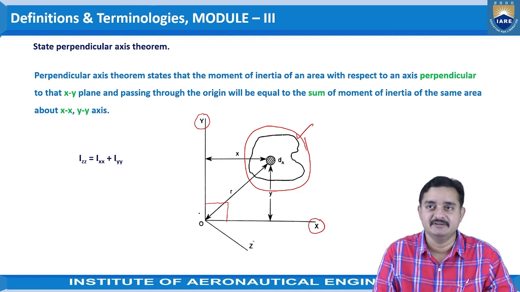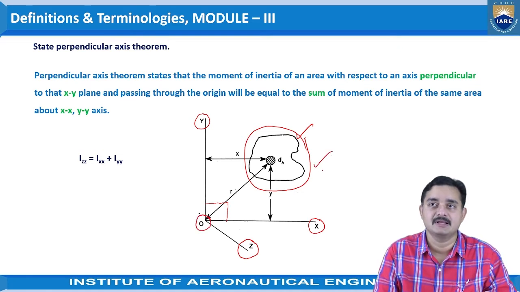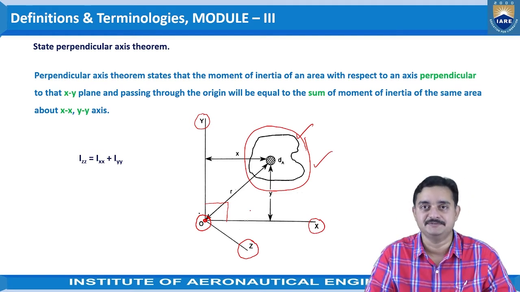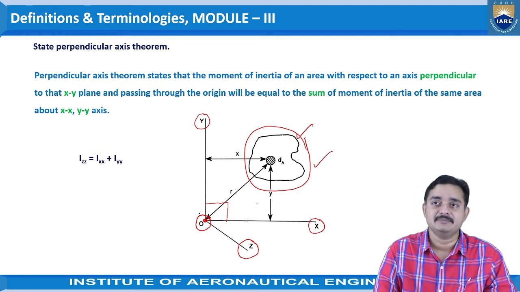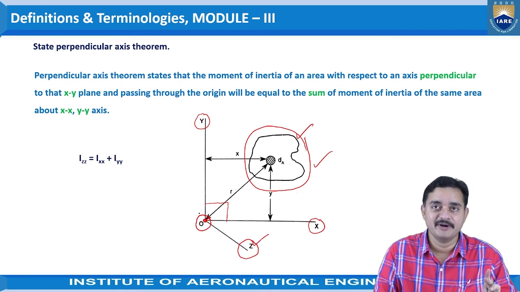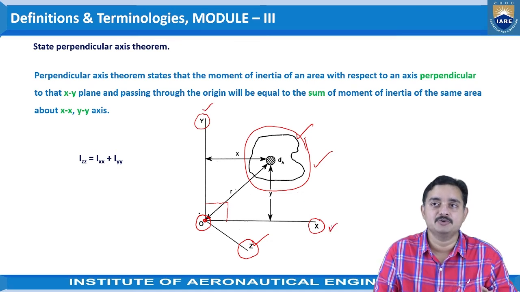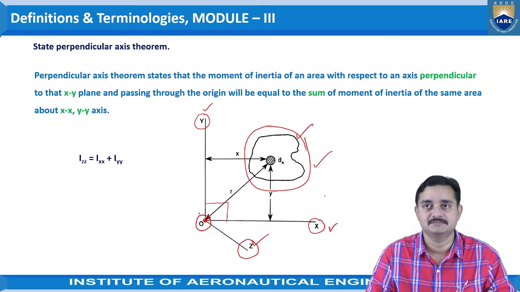The z-axis considered here is perpendicular to this plane and passes through the intersection of x and y, which are lying in the object's plane. So the z-axis is perpendicular to both the x and y axes.